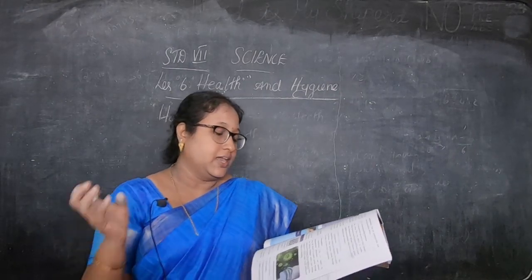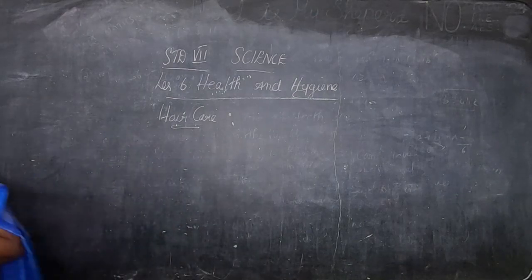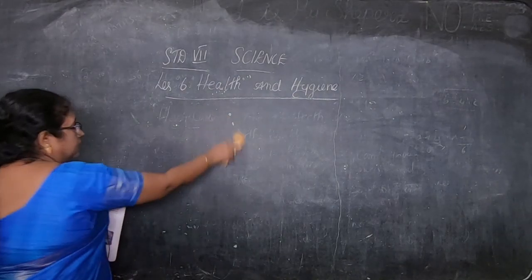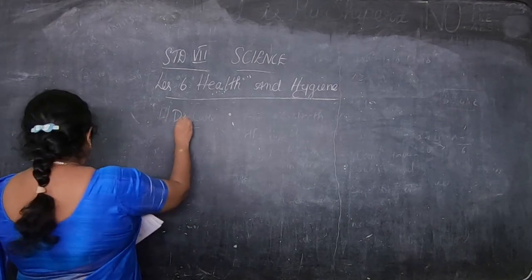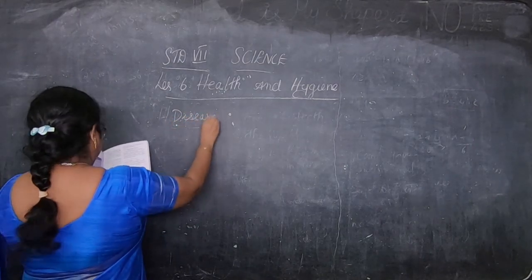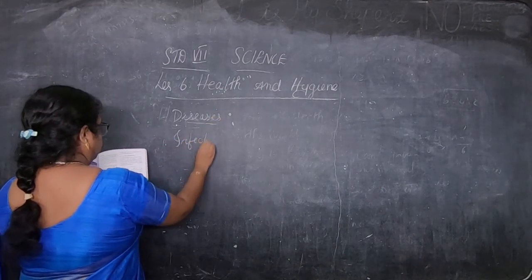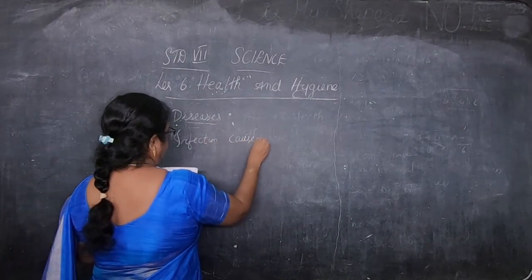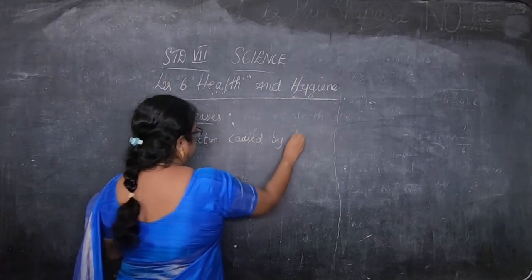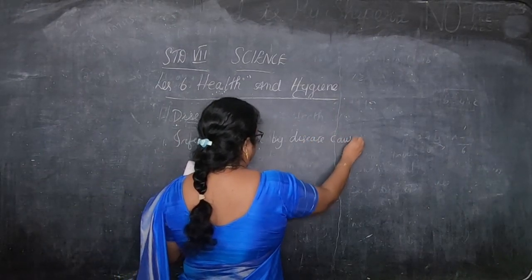So these lead to the development of disease in an individual. So what did I say, children? Now we have finished the hair care. Next we are going to go to the diseases. What are the diseases I said? Diseases, that is infection caused by disease causing microbes.